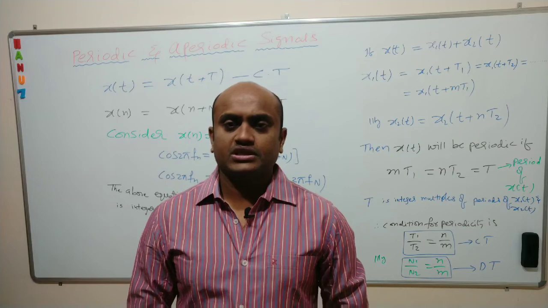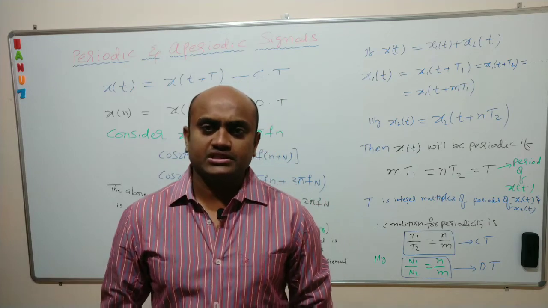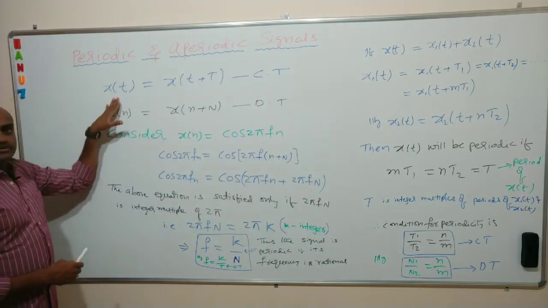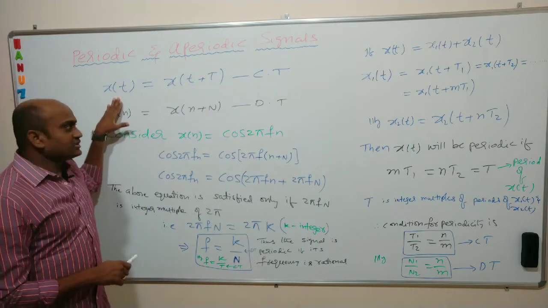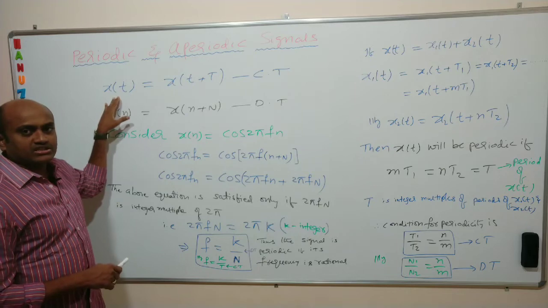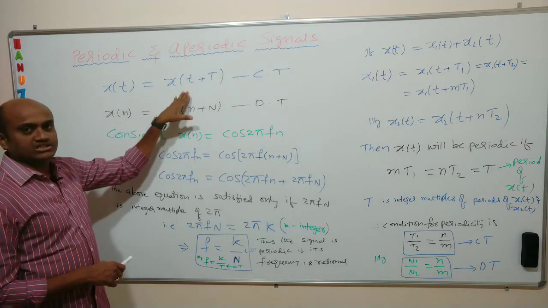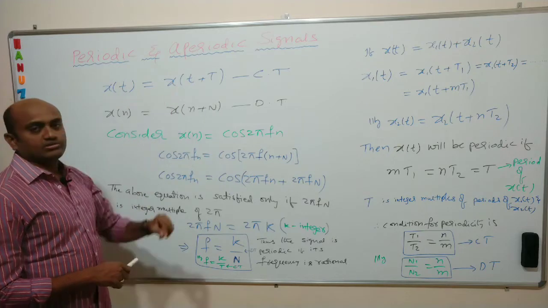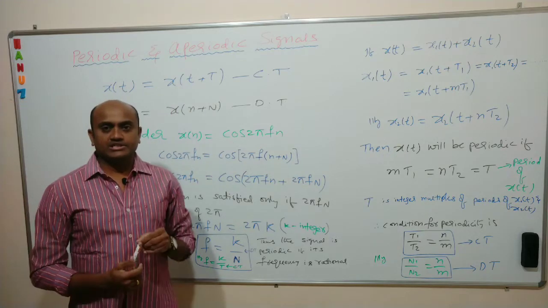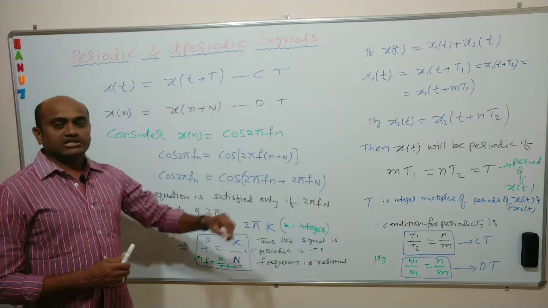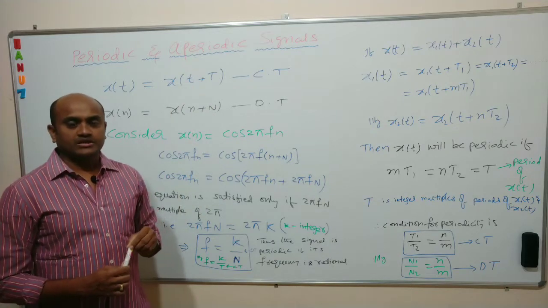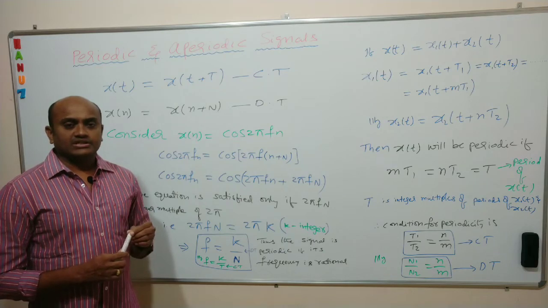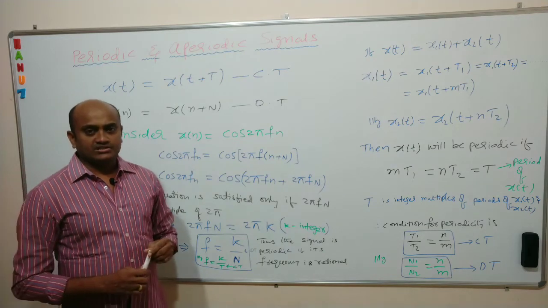First let us start with periodic and aperiodic signals. Any given signal x of t is said to be periodic if it satisfies the following condition: x of t should be equal to x of t plus capital T. This capital T is called the fundamental period of the signal. So if this condition is satisfied, then the given signal is said to be a periodic signal.